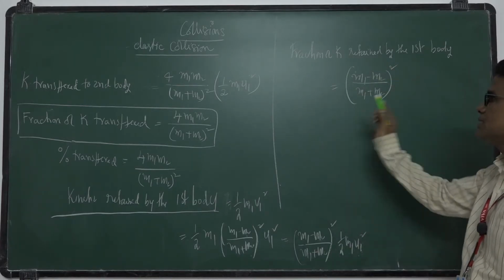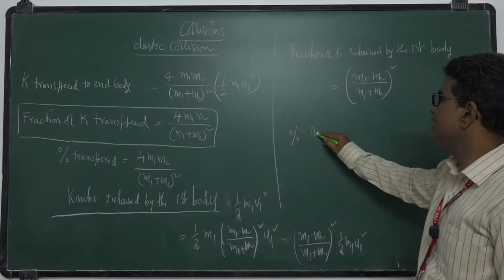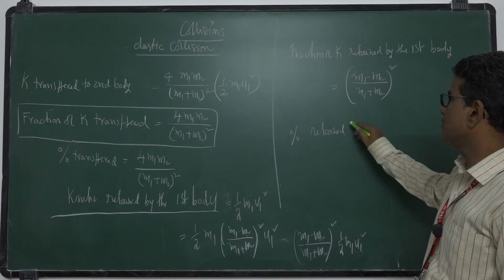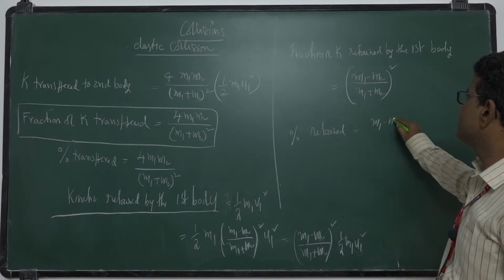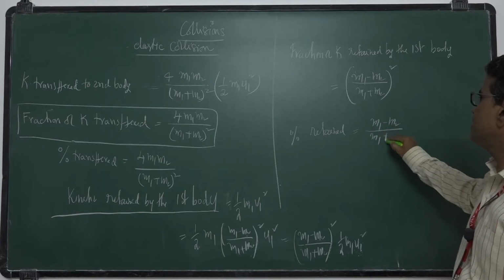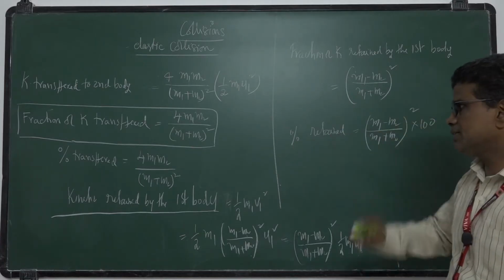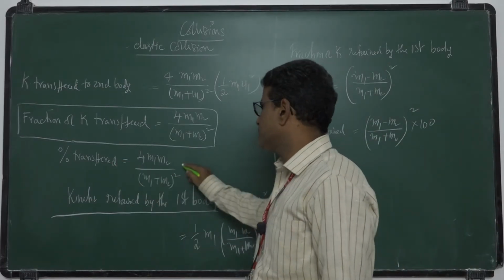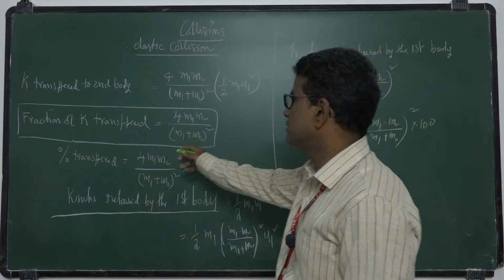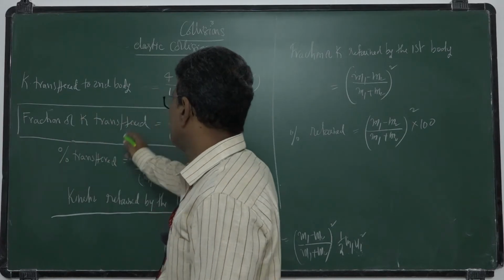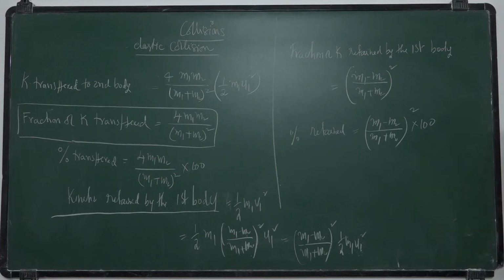Okay, so this is the answer. If you want the percentage retained, multiply the fraction with 100. The percentage transferred you also get by multiplying with 100, giving the percentage of kinetic energy transferred to the second one. This is the transferred, this is the retained.